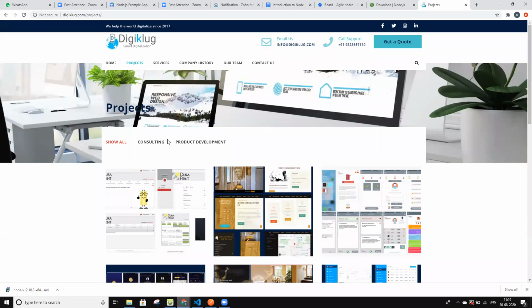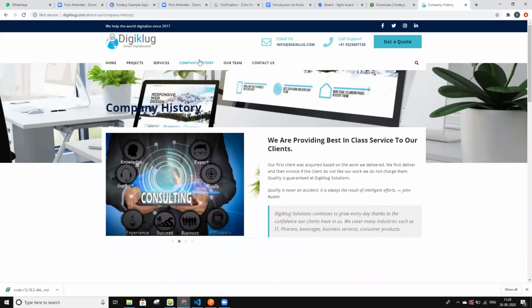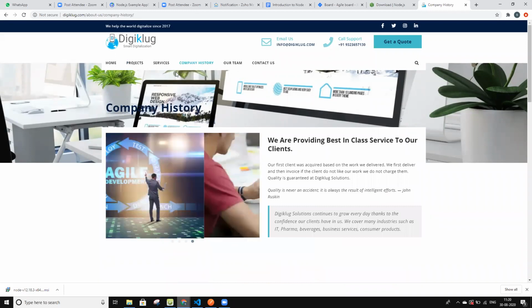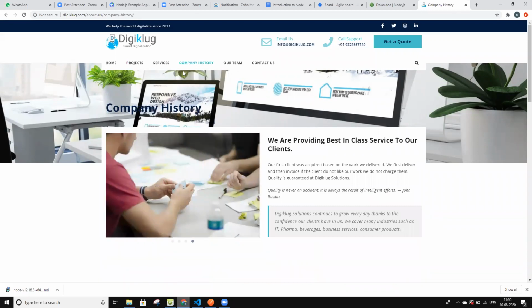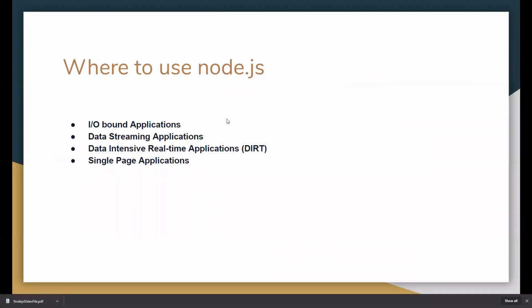In a single page application, we use components. We'll have only one page, and the others will be components. On the basis of our condition, we can load our component in the single page. Okay, did you get it? Yeah, yeah. Okay, thank you.